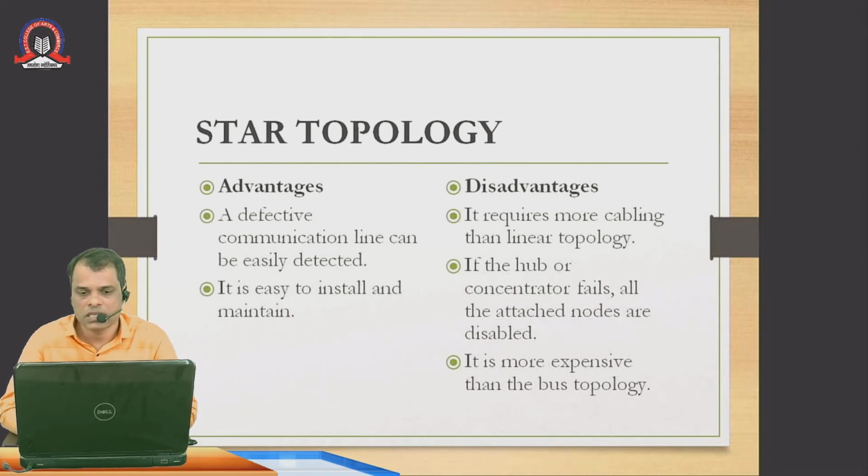It also has some advantages and disadvantages. Advantages: a defective communication line can be easily detected. It is very easy to detect the faults, and it is easy to install and maintain. Disadvantages: it requires more cabling than linear topology. If the hub or connector fails, all the attached nodes are disabled. And last, it is more expensive than the bus topology. It is expensive, if the hub fails the whole network fails, and it requires more cabling.